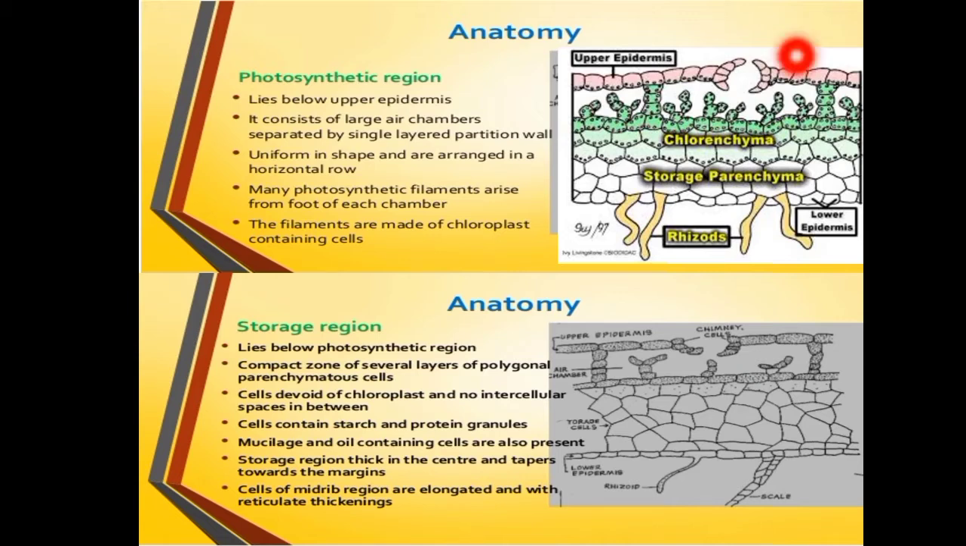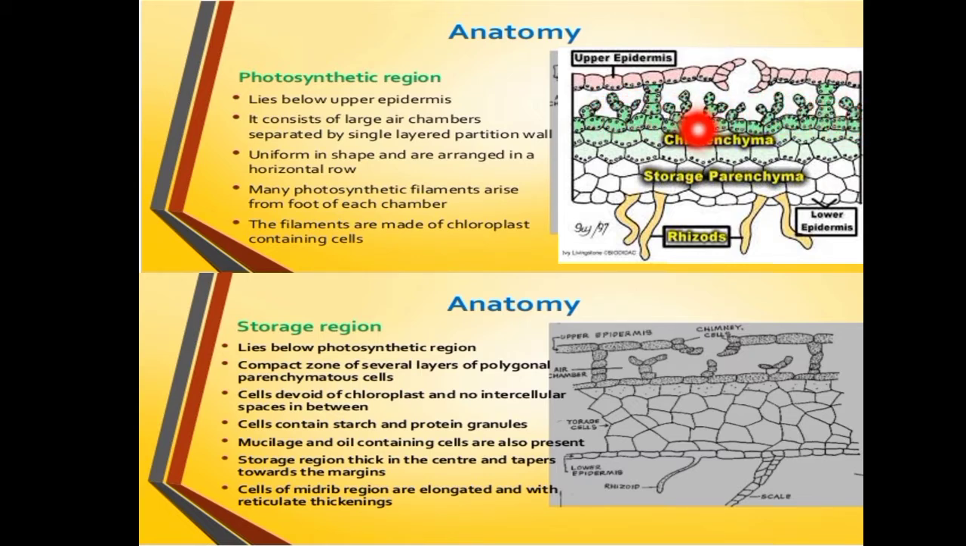Before that, the epidermal region comes. The epidermal region consists of a well defined upper epidermis as well as a lower epidermis, and the upper epidermis forms the surface layer over the photosynthetic zone. Here you will see the epidermal cells contain few chloroplasts, and the photosynthetic region lies beneath the upper epidermis. There are air chambers in a single horizontal layer. You can see here a green colored region. This is the photosynthetic region.